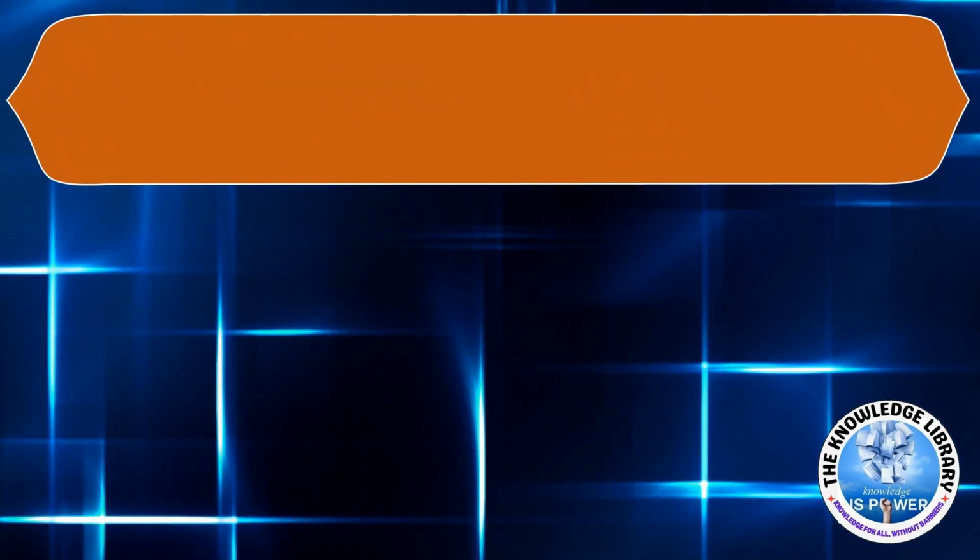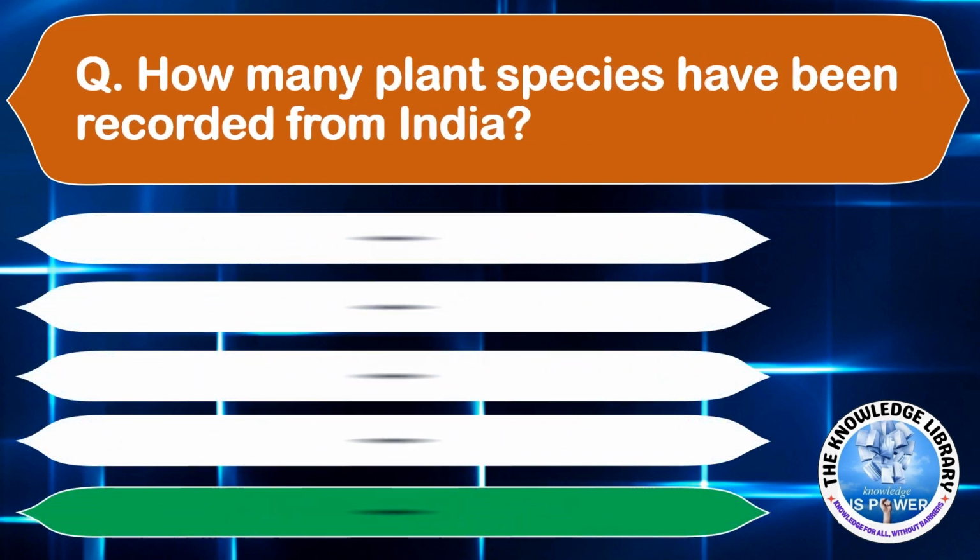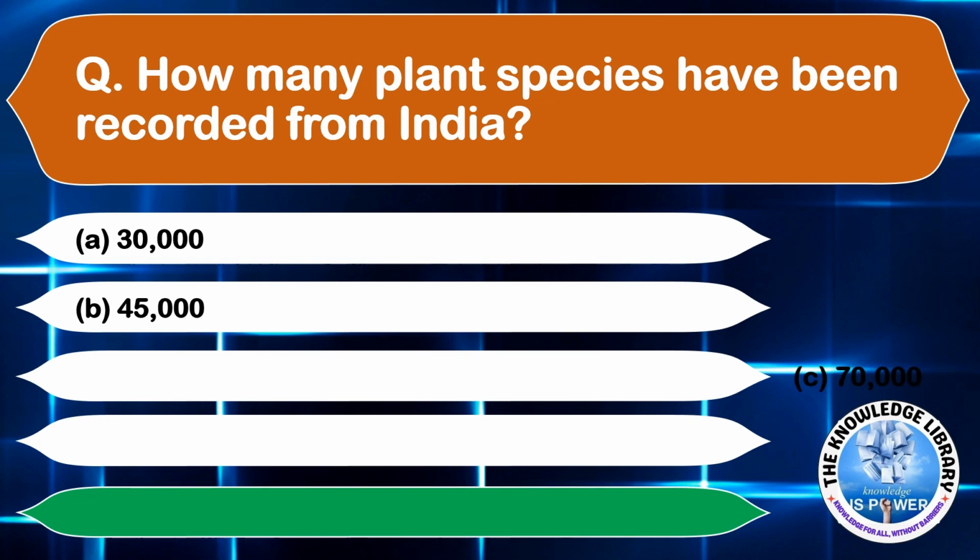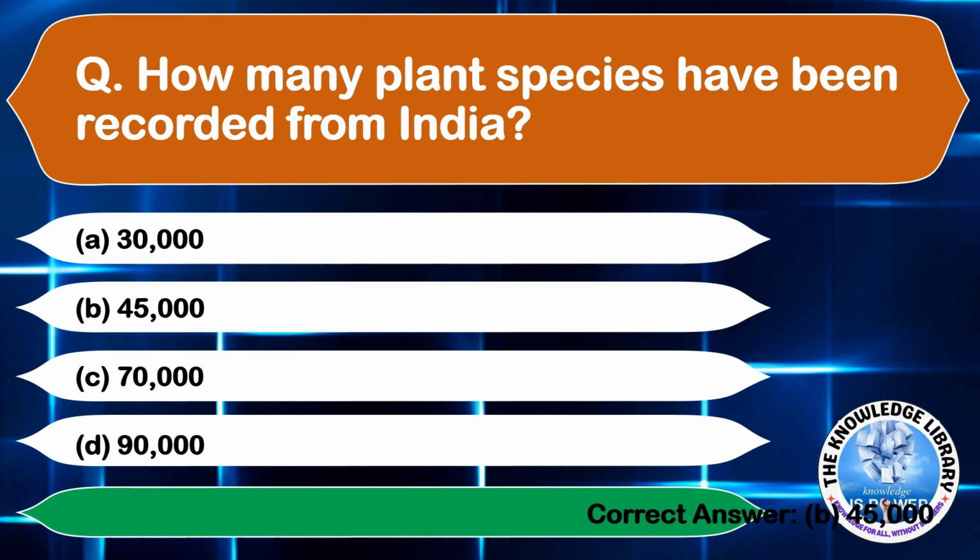The next question is, how many plant species have been recorded from India? Option A, 30,000, option B, 45,000, option C, 70,000, and option D, 90,000. The correct answer is option B, 45,000. Moving on to the next question.